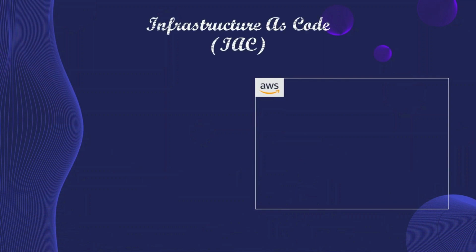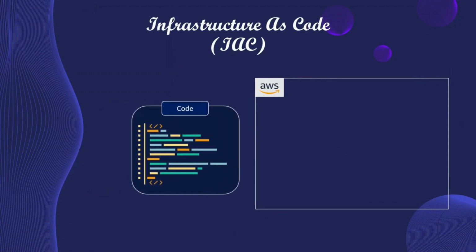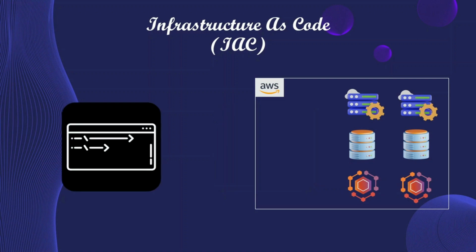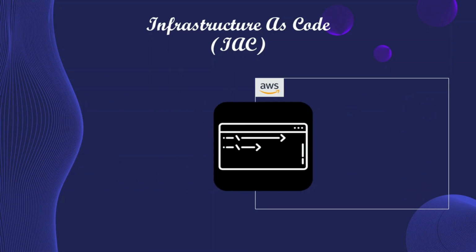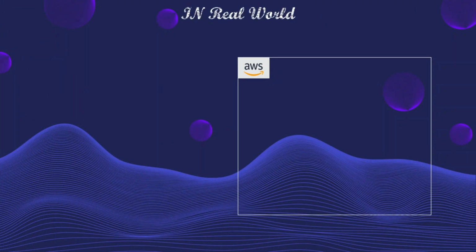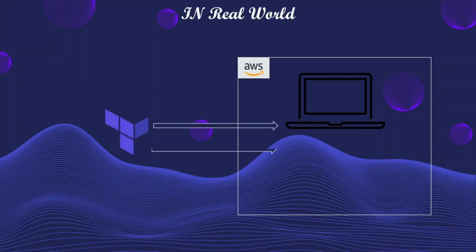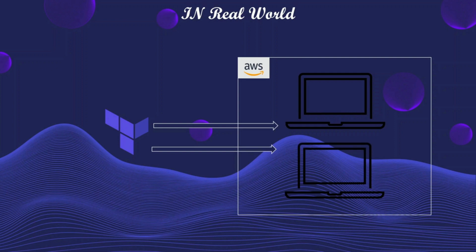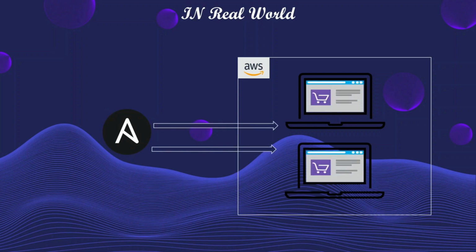Consider a scenario where we can provision all the required infrastructure just by running a script, and whenever we want, we can delete the entire infrastructure with just one command. And this is precisely what happens in the real world. Companies use infrastructure as code tools like Terraform to provision the required infrastructure for their software and then use Ansible to install the application on that infrastructure. That's why Terraform plays an important role, and there is a high demand for skilled DevOps engineers who know Terraform. That's why learning Terraform is very important.